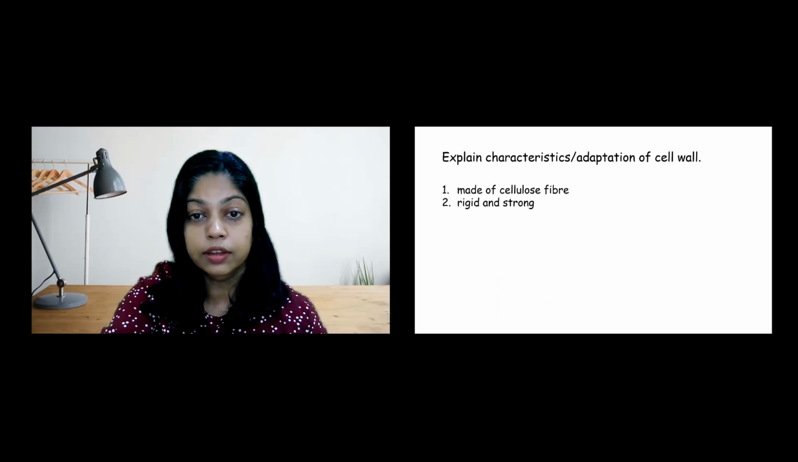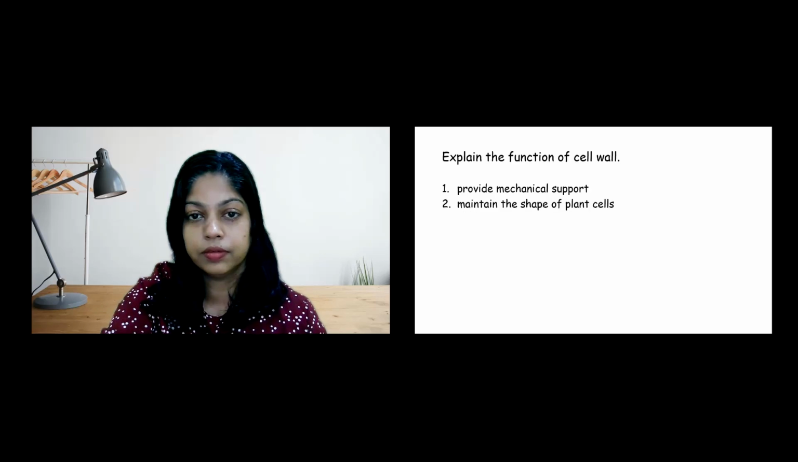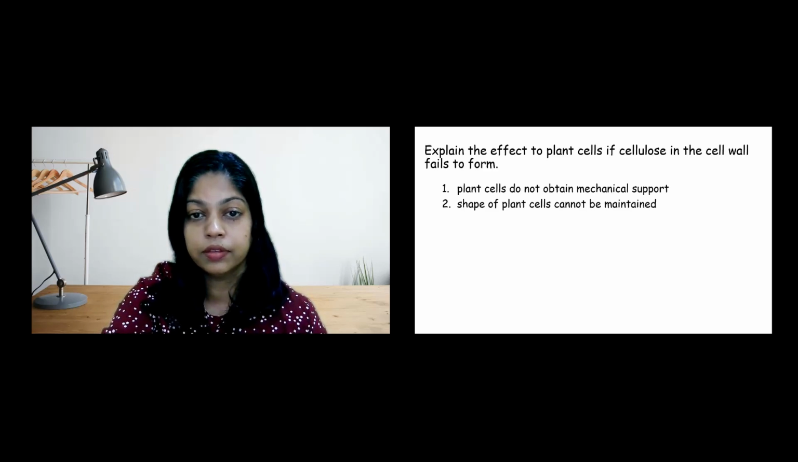The cell wall is made of cellulose fibers. These fibers make the cell wall rigid and strong. The cell wall provides mechanical support which maintains the shape of plant cells. If cellulose in the cell wall fails to form, plant cells will not obtain mechanical support. As a result, the shape of plant cells cannot be maintained.